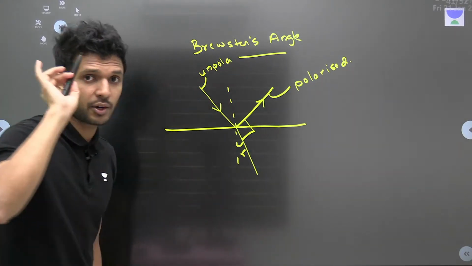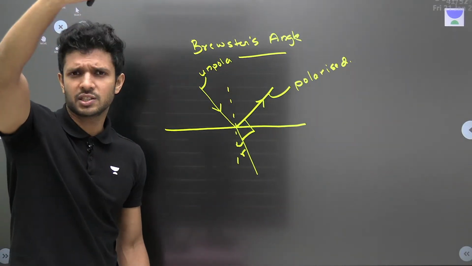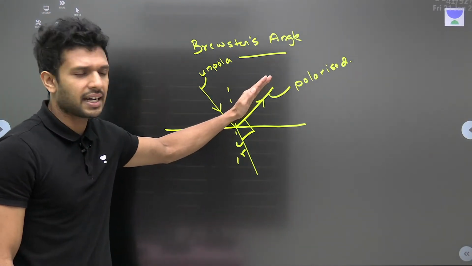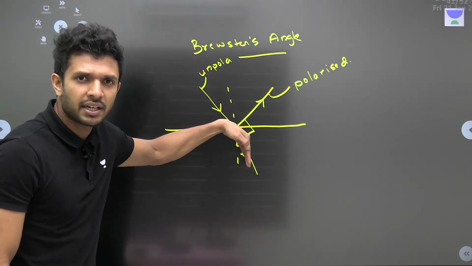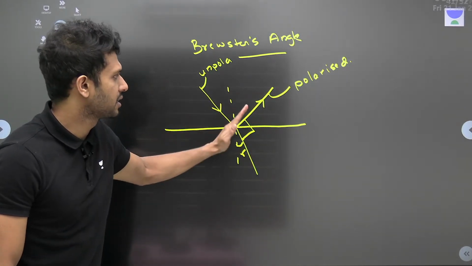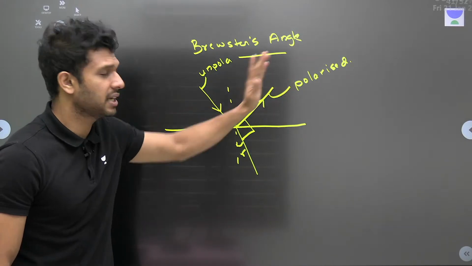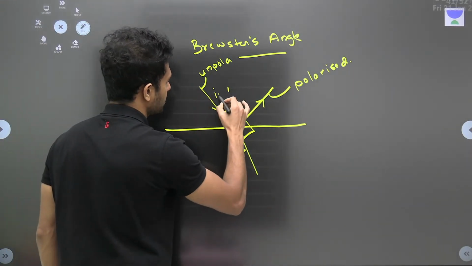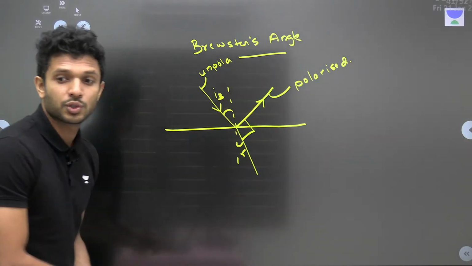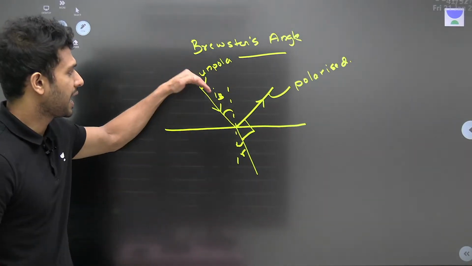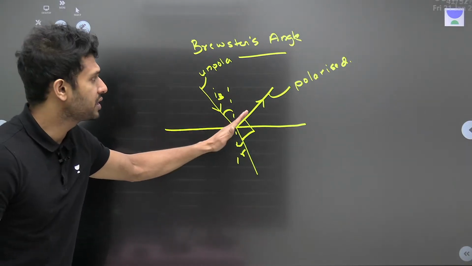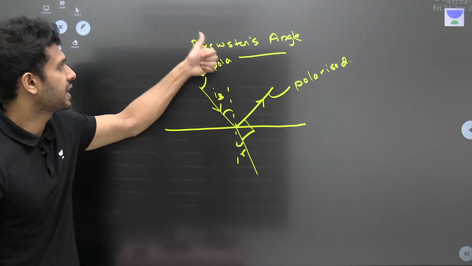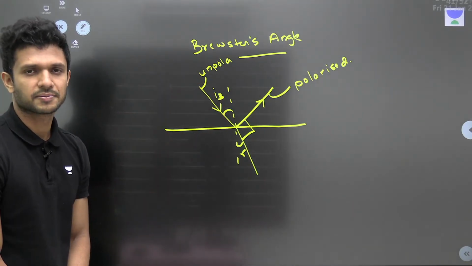Only in which case, I hope you do remember, we have given a complete explanation. The gist of that particular thing is, if the reflected light ray is found perpendicular to the refracted light ray, the reflected light ray was found to be plane polarized. At that time, the angle of incidence, we call it as Brewster's angle. So the angle of incidence for which the reflected light ray is plane polarized, we call it as Brewster's angle.